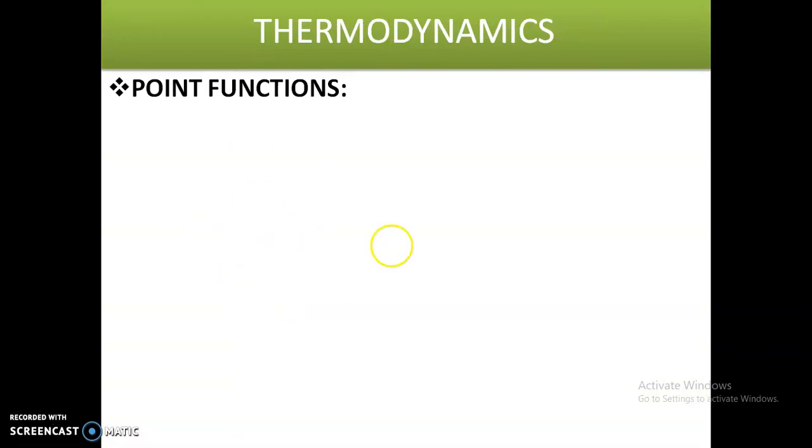So, point functions and path functions. Point functions means when two properties locate a point on a graph, those properties are called point functions.